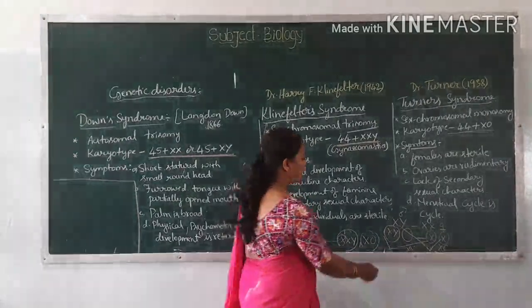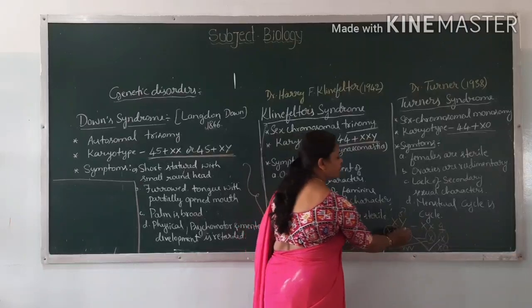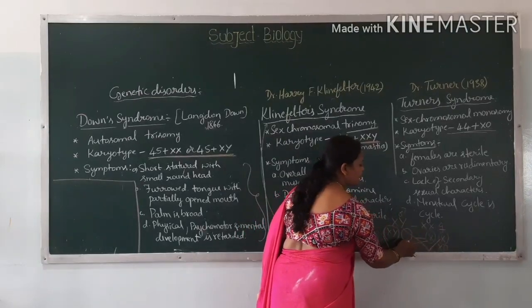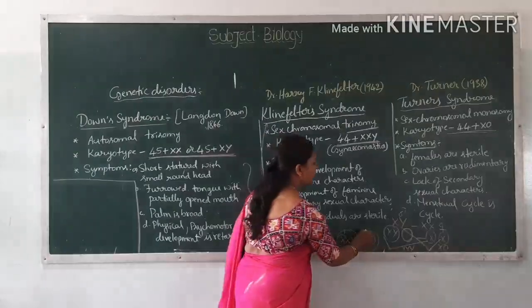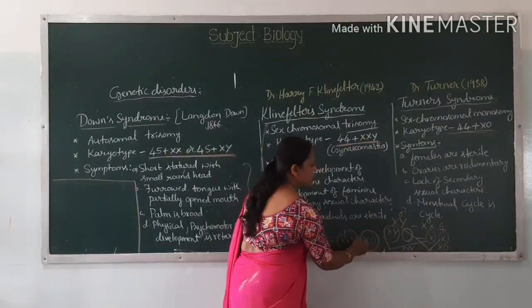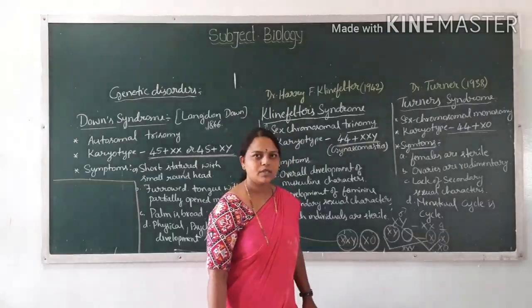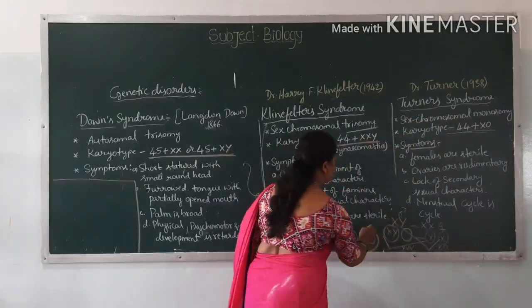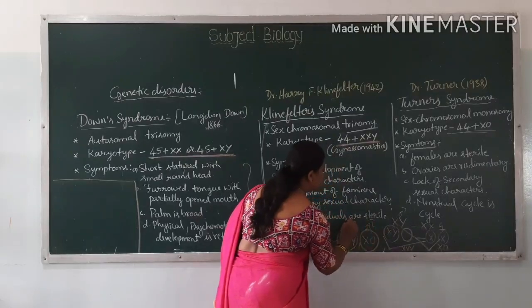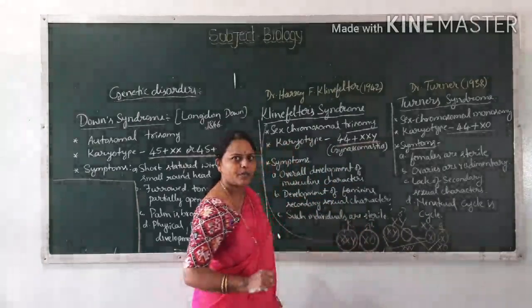How does it happen? See, I already told you. If an egg is fertilized by a sperm which does not have any chromosome, this genotype is going to form in those individuals. So that leads to Turner syndrome. This is for Turner syndrome and this is for Klinefelter syndrome.